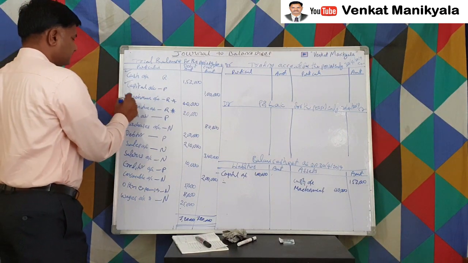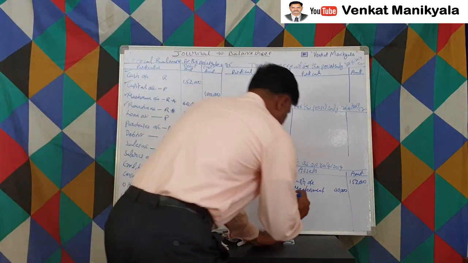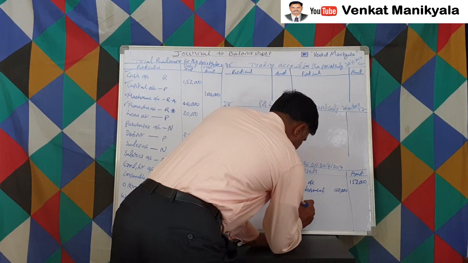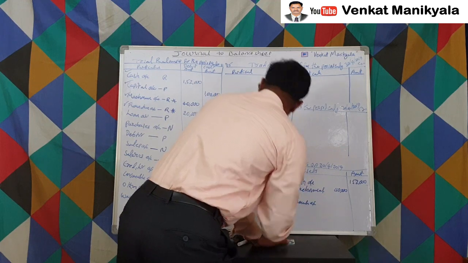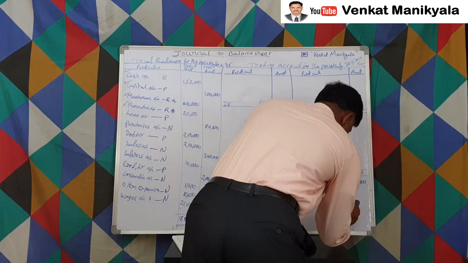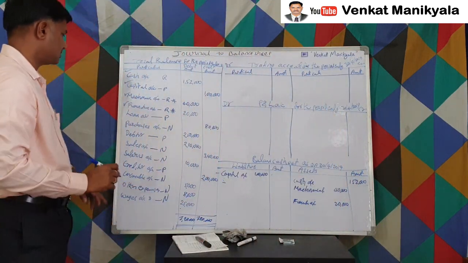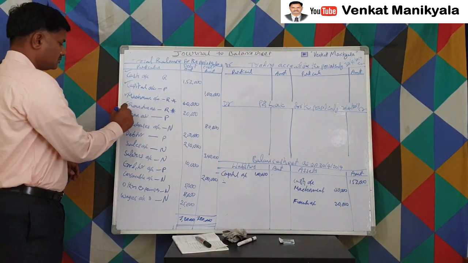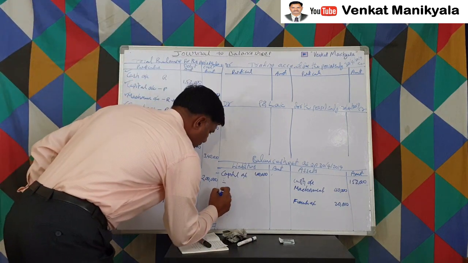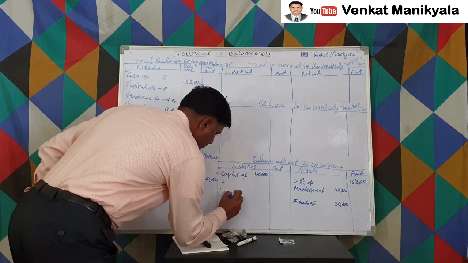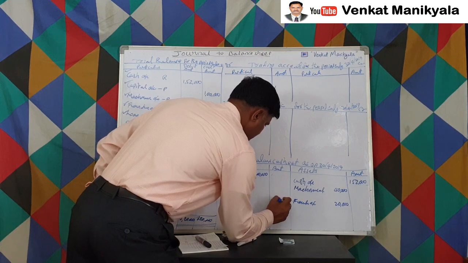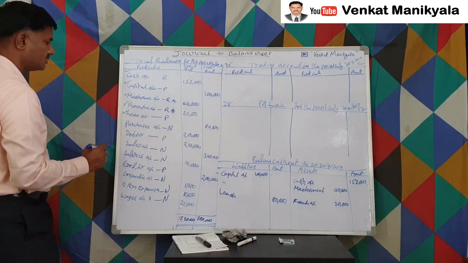Then furniture. Furniture account also requires us to leave some space. We are supposed to write it in the inner column because it also has an adjustment. Loan account. Loan account has a credit balance. So loan account is 80,000, right?